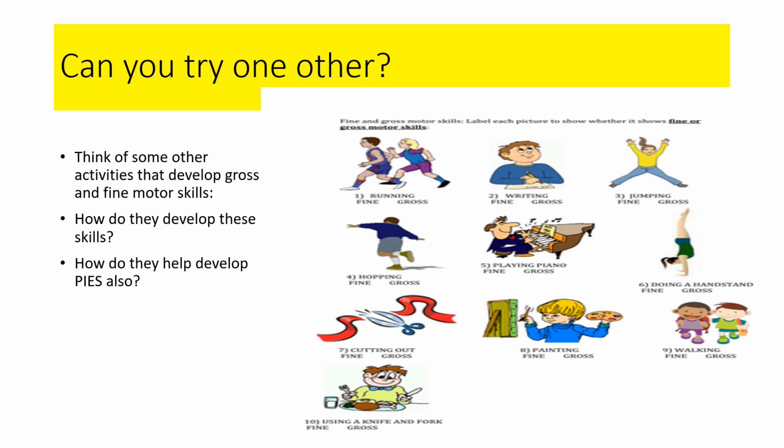So for example, if you chose playing piano, it develops our fine motor skills because we're using our hands, our fingers and our feet and toes. And if we think about the PIES development, it's developing us intellectually because it's brain development. We're learning new skills. So pause it and have a look at one of them and do exactly what I've just done with your example and then carry on.